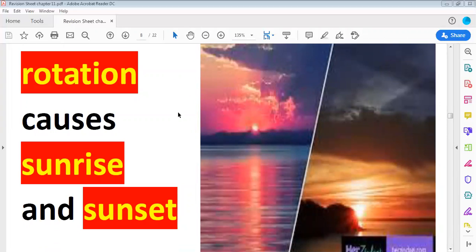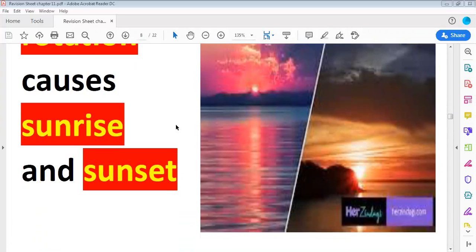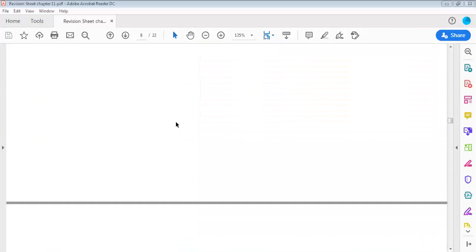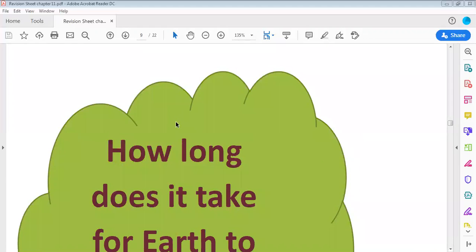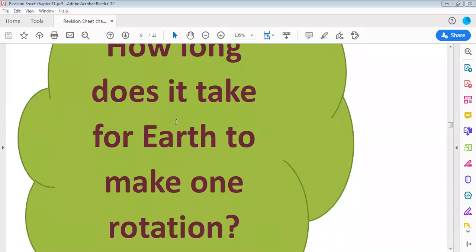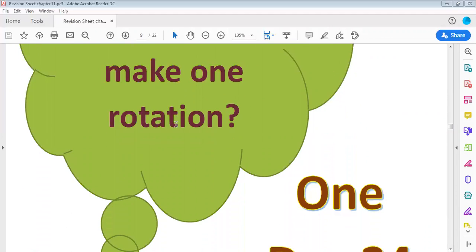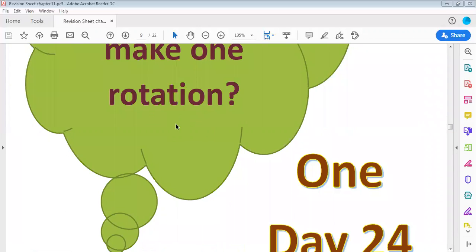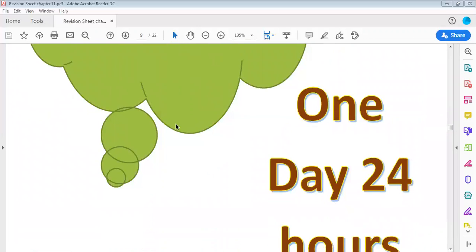And how long does it take for the earth to make one rotation? We learned that it takes just one day, 24 hours.